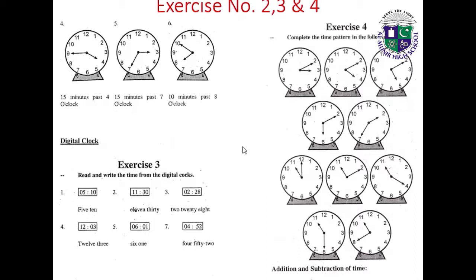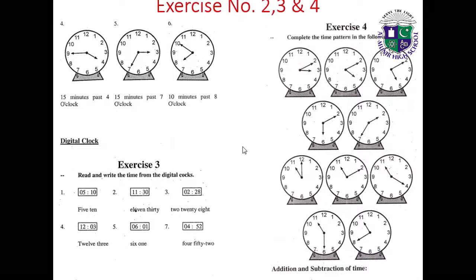Okay, digital clock. Read and write the time from the digital clock: 5:10, 11:30, 2:28, 12:03, 6:01, and 4:52. That is, 5 hours and 10 minutes, 11 hours and 30 minutes, 2 hours 28 minutes, 12 hours and 3 minutes, 6 hours 1 minute, and 4 hours and 52 minutes.